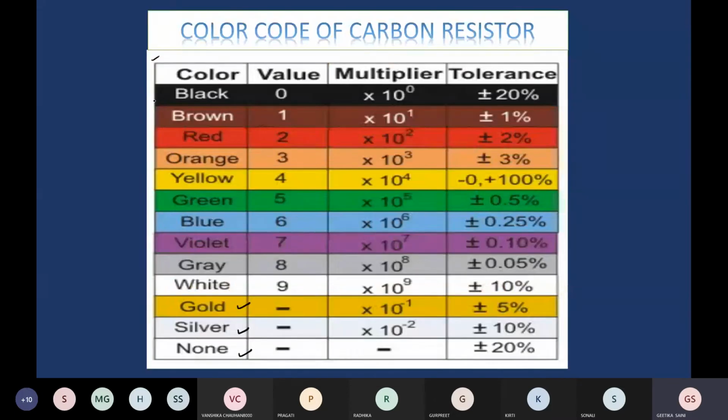So here let us see: B.B. Roy, Great Britain, has a very good wife wearing gold silver necklace. So by this trick you can remember this table. Is that clear? Yes, ma'am. If this series is learned, then these values 0 to 9 you can write very comfortably. And for gold, the tolerance limit is 5%, silver 10%, and for none it is 20%.